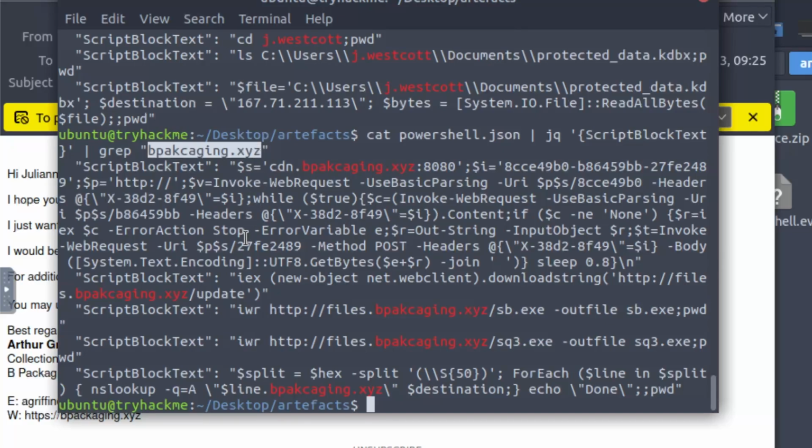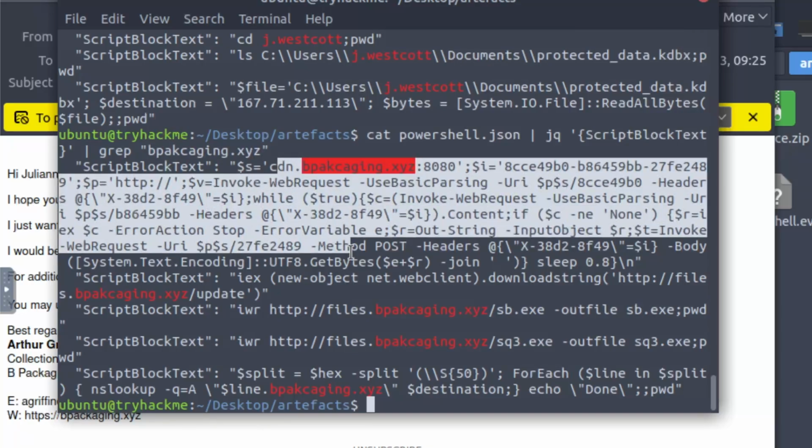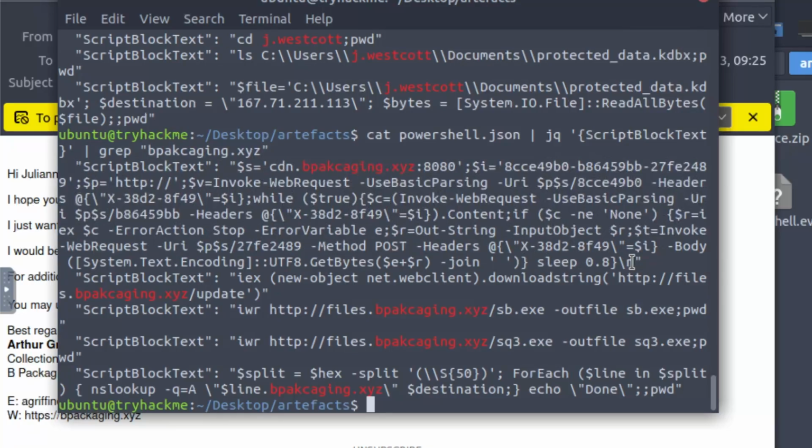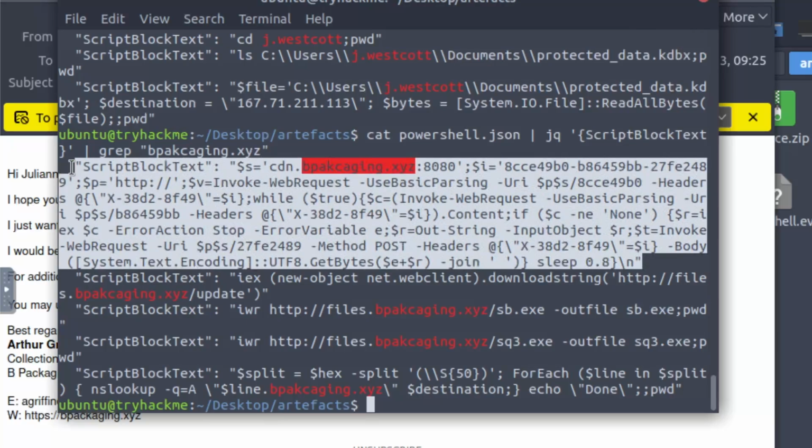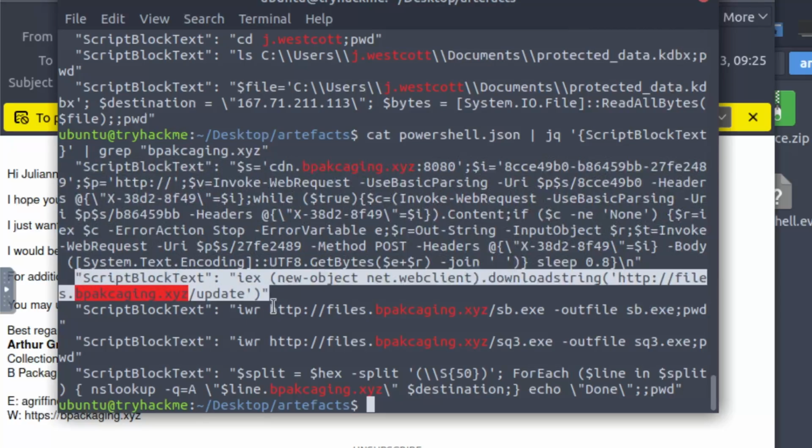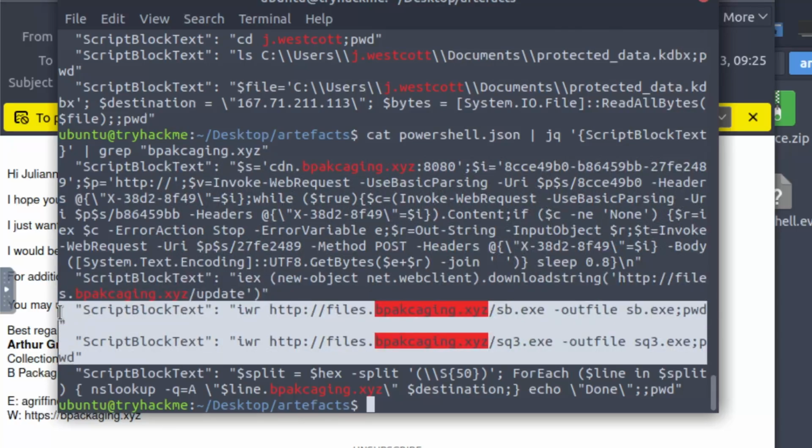And we did see a few different domains, like subdomains as well, at the very beginning of this. And so, we have the CDN location where the command and control whole request is happening, and this entire thing is just one block of text. And then we have another one where they did the update that they pulled, and then we have these two, which were the invoke web request command that they were downloading the SB and SQ3.